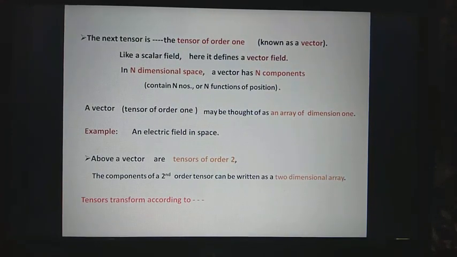So tensors are the quantities that transform according to certain rules under a change of coordinates.